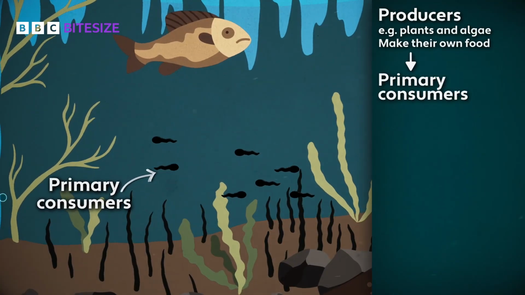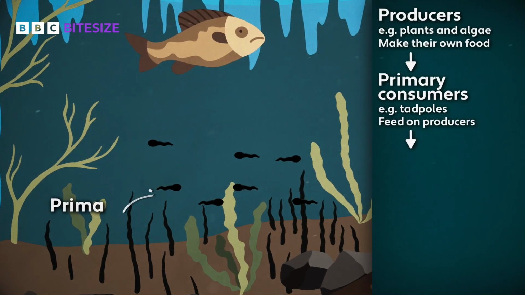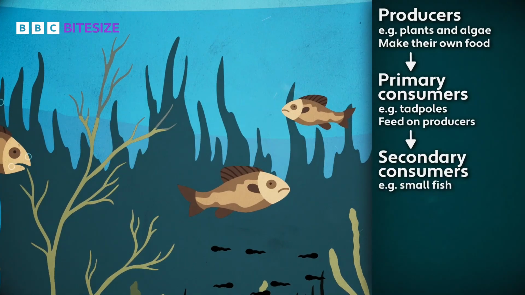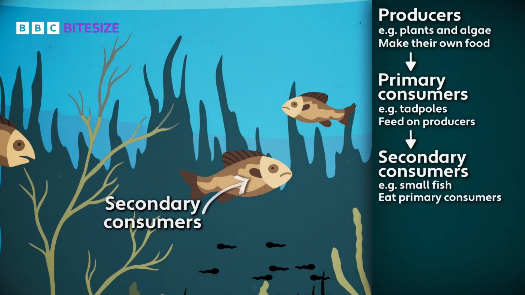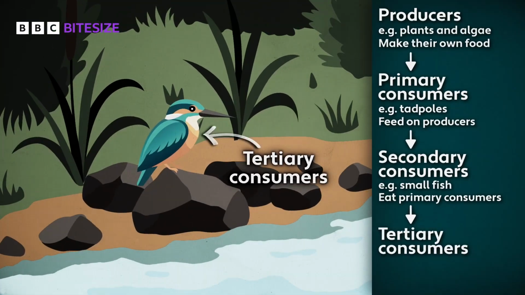Primary consumers are herbivores, animals like tadpoles, that feed on producers. Small fish are carnivores, meaning they feed on other animals. These are the secondary consumers. And finally, we have the tertiary consumers like the kingfishers.